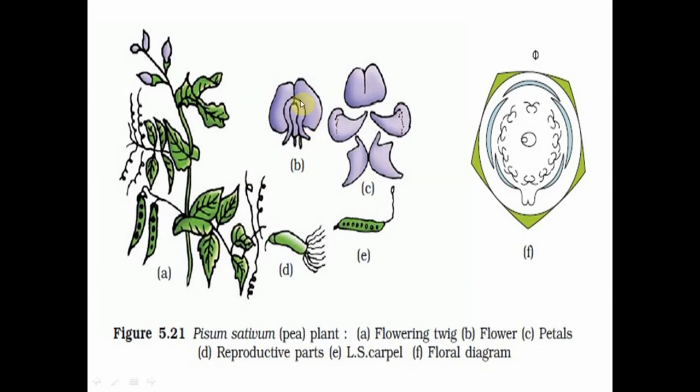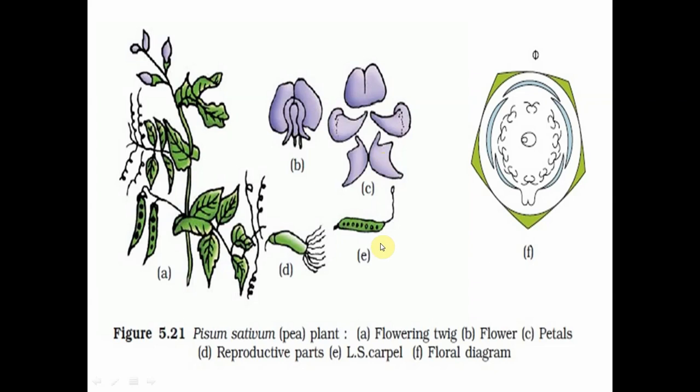So when these are dissected, we can see separately the uppermost standard petal here, and also below the standard petal two wing petals, and below the wing petals we find two fused keel petals. So it is also called the 1 plus 2 plus 2 condition. That means two petals are kept within brackets as they are fused.